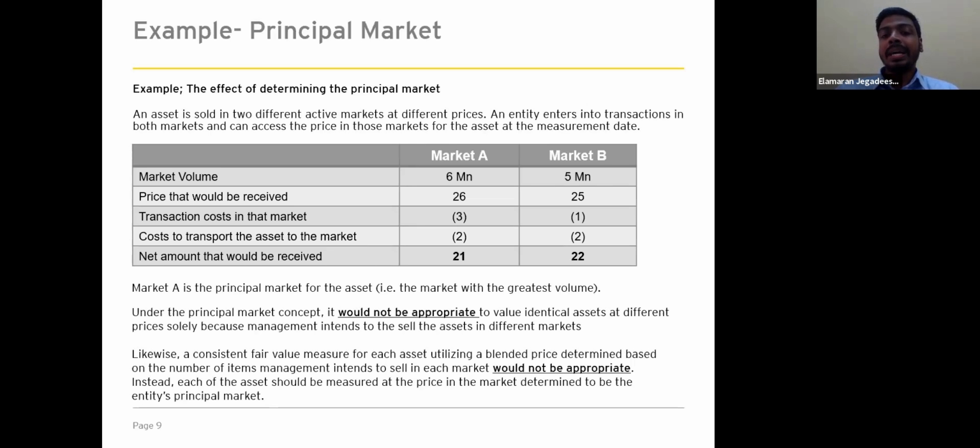So the only possible way is to determine the principal market, and the fair value needs to be determined based on the principal market. In this case, the principal market is market A. So the fair value needs to be determined based on the principal market.